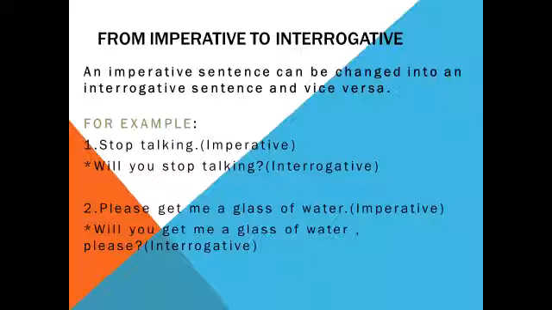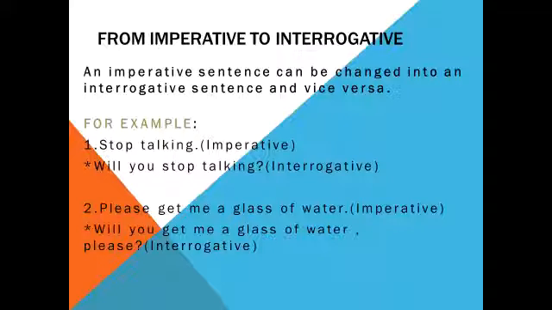From imperative to interrogative. An imperative sentence can be changed into an interrogative sentence and vice versa. For example, "Stop talking" is your imperative sentence. Will you stop talking? Question mark. Interrogative sentence. Students, you can see I have written here "you".